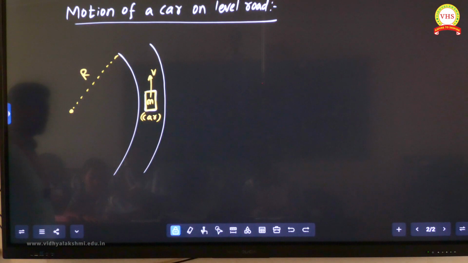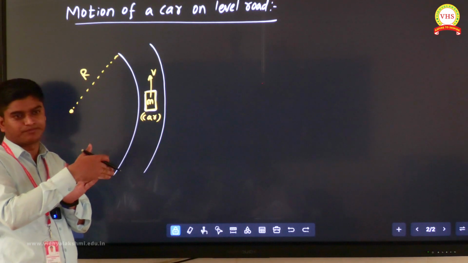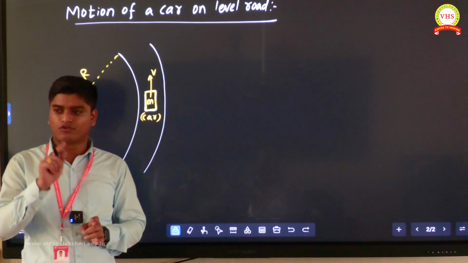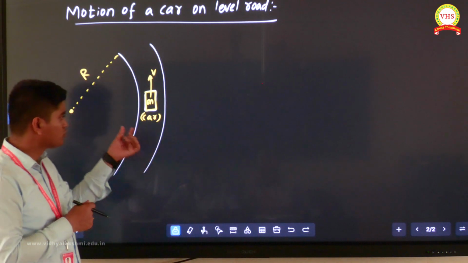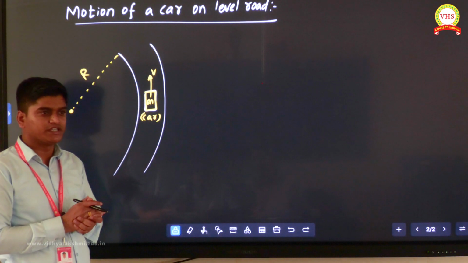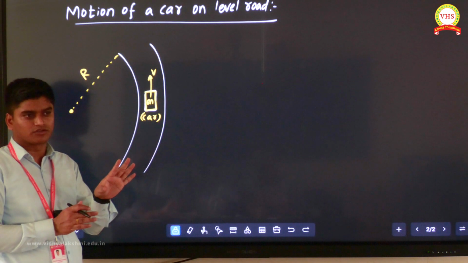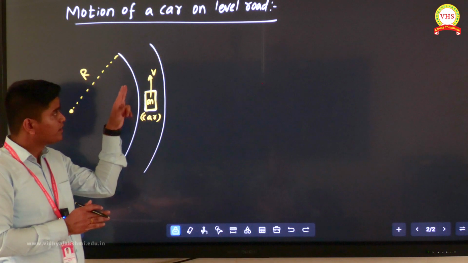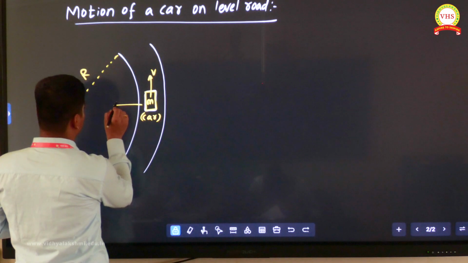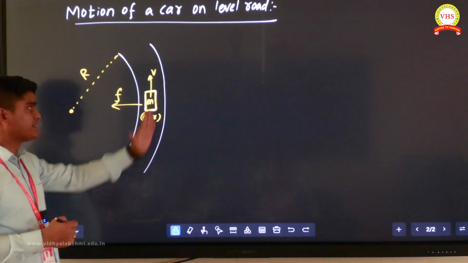Now, when this car is taking a circular turn, or moving in a circular path, you know already, if any particle moves in a circular path, one centripetal force acts towards the center. So here also one centripetal force is acting. What is that centripetal force? That centripetal force is nothing but friction. Friction, or basically contact force you can say, between road and tire. So friction is acting towards the center, F, and this car is taking a circular turn.